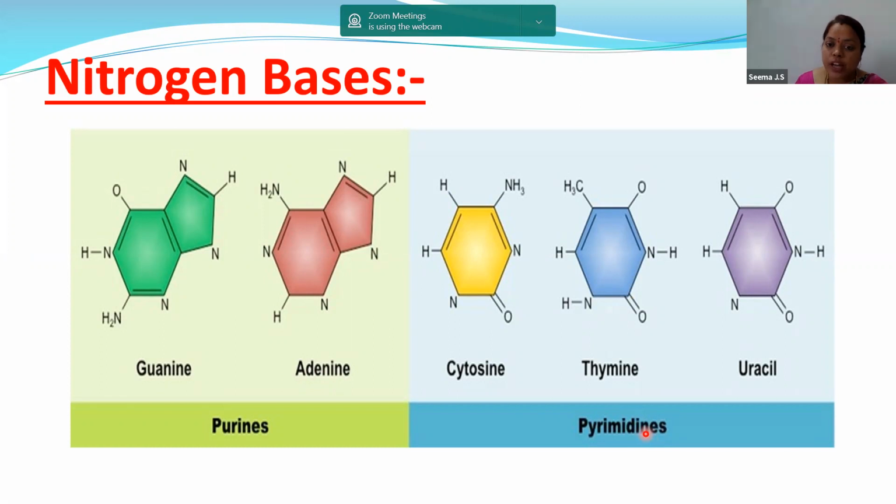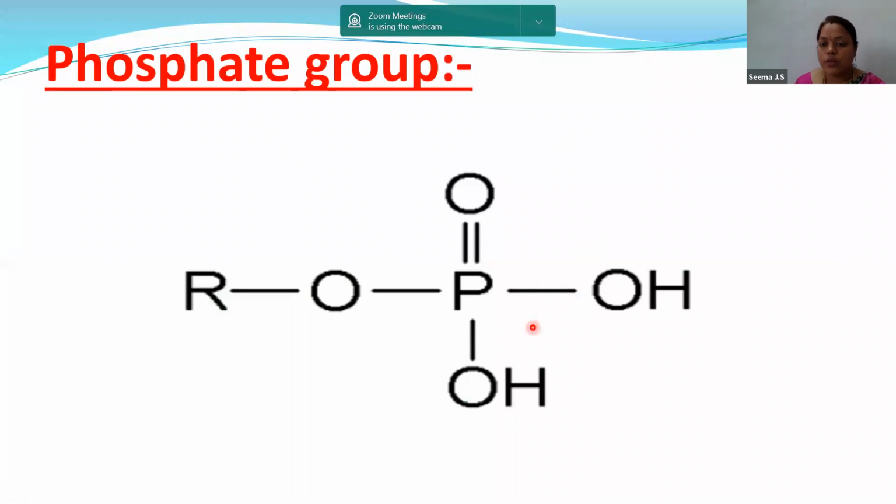Another major difference which you have to remember is that guanine, adenine, and cytosine are present commonly in DNA and RNA. If thymine is present, then that is DNA. In place of thymine, if uracil is present, it is RNA. This is the structure of the phosphate, where the phosphate gets attached to the pentose sugar.